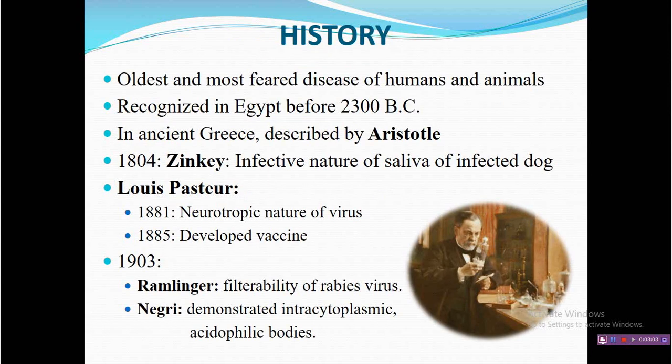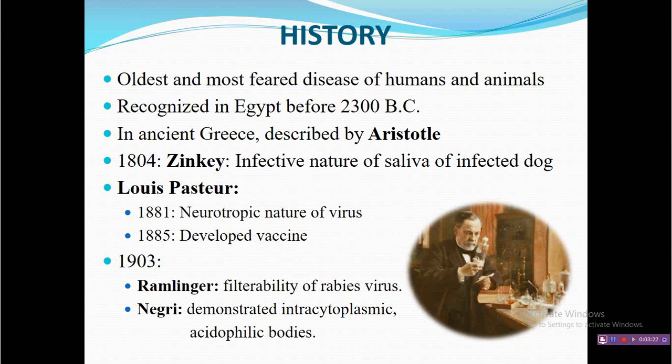History is important for this virus because there are documentations since 2300 BC where similar symptoms are described. That's why it is considered present since a very long time.